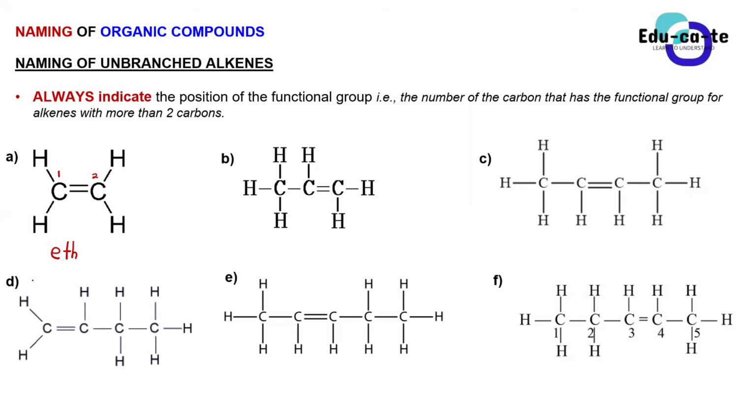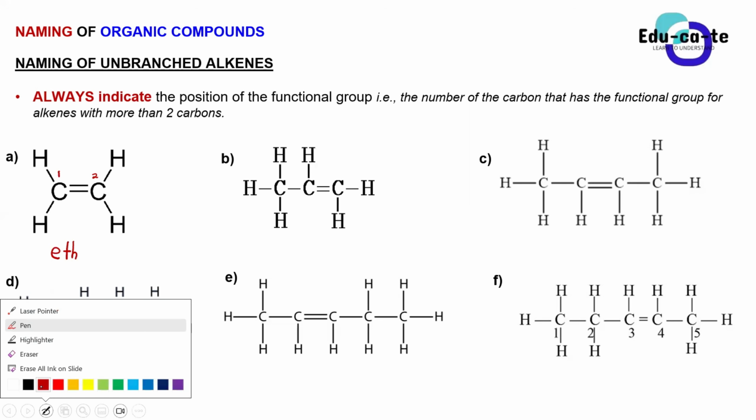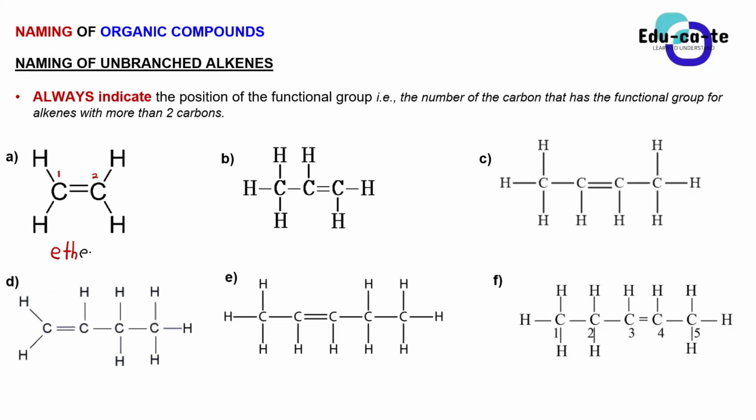Now this only has 2 carbons, so there's no stress. For alkenes, what is the last part of the name? In. So at the end we must have an ene. So this is ethene.